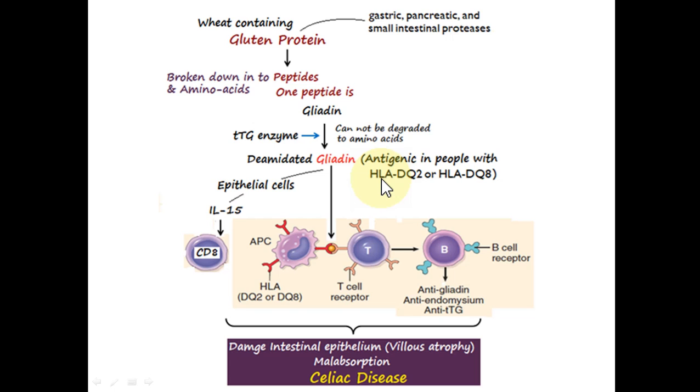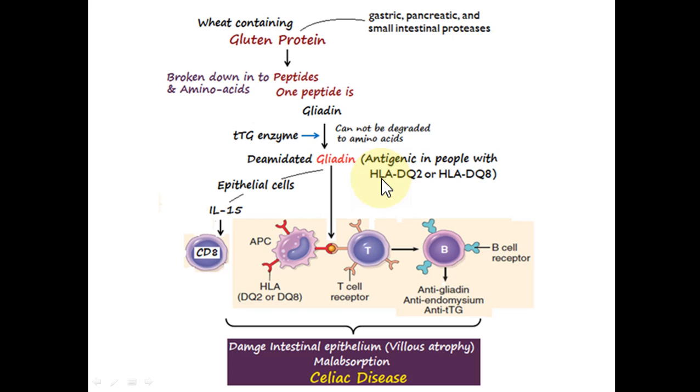Actually, these human leukocyte antigens code for the major histocompatibility complex proteins. The major histocompatibility complex molecules are MHC1 and MHC2.